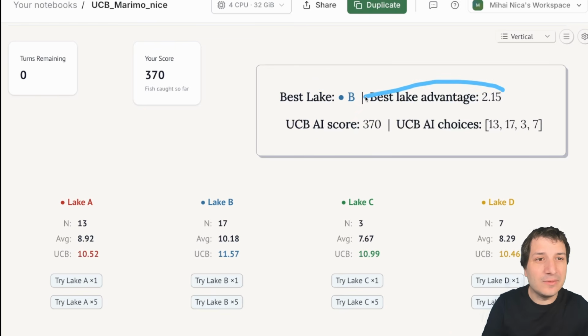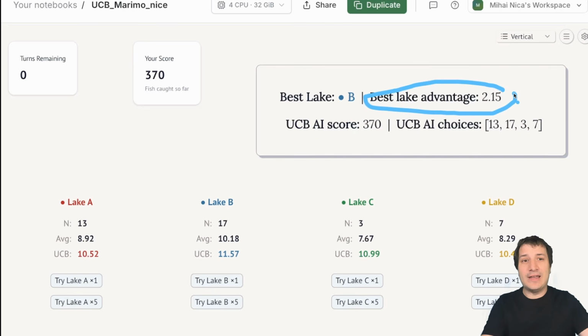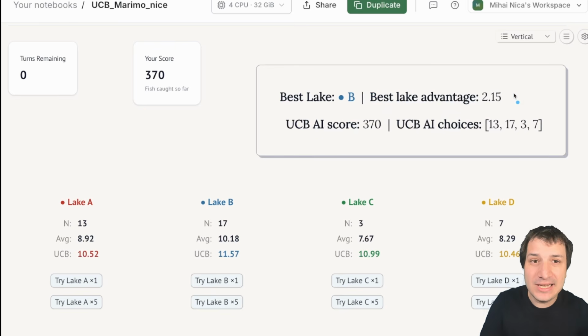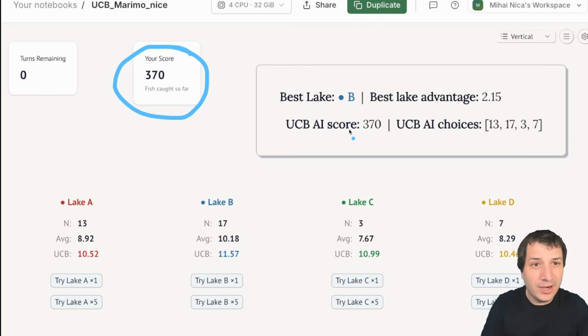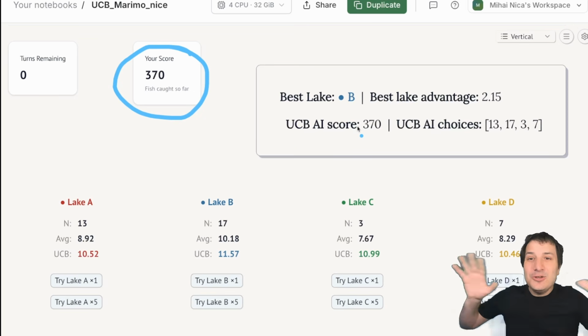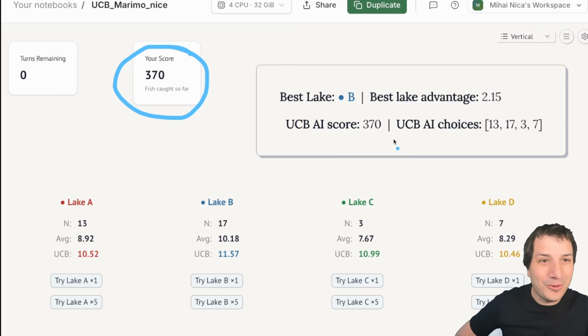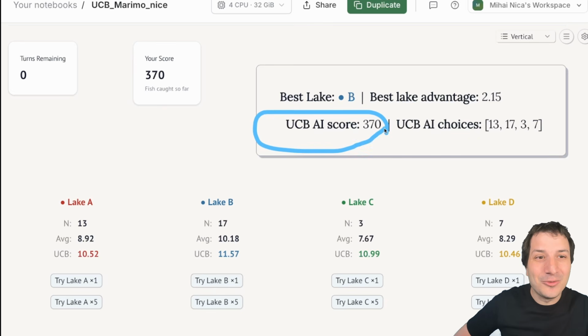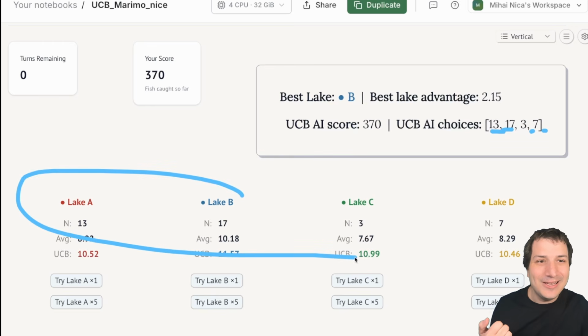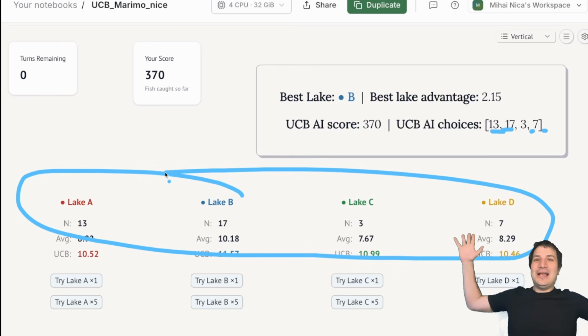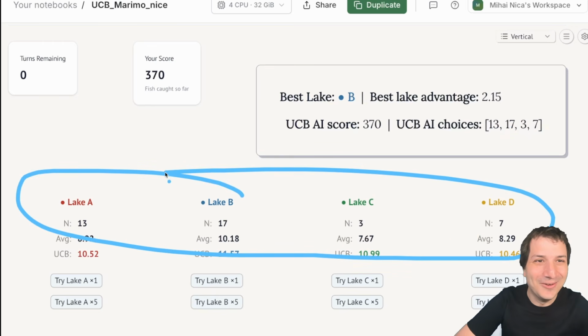This tells us that the best lake advantage was 2.15. On average, Lake B actually had 2.15 extra fish every time you visit it. So Lake B is the best. And we caught 370 fish so far. The UCB score, if we had done UCB the entire time, by some crazy coincidence, also got 370 fish exactly. And the choices it made, it went 13, 17, 3, and 7. Hey, that's exactly what we did. We ended up doing exactly what the UCB algorithm did. That is a weird coincidence.